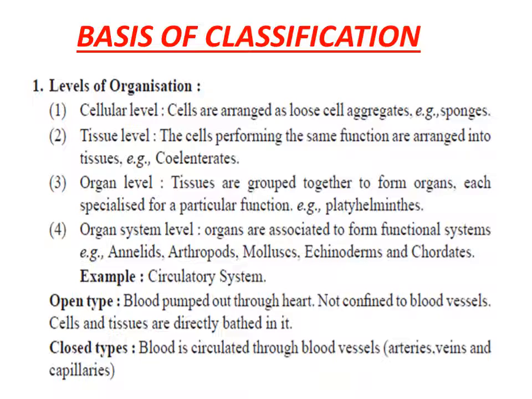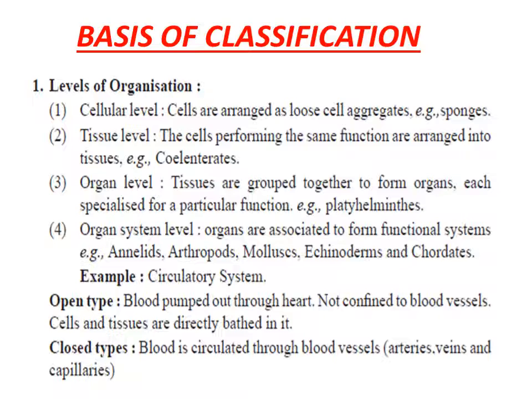This type is present in phylum Arthropoda. Whereas in the closed type of circulatory system, the blood always remains within the capillaries or blood vessels, arteries and veins. This closed type is seen in phylum Annelida and Chordates.